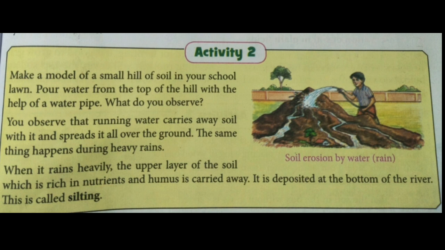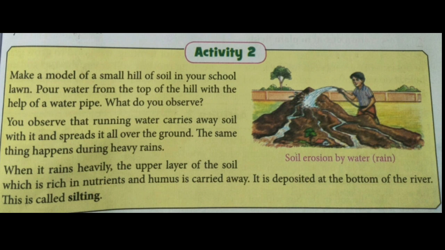First you have to understand that the upper layer of the soil contains nutrients and humus, which is very good for making the soil fertile. So the first thing is that this is carried away by the heavy rainfall, which is very harmful for the land, because the top layer is carried away. Now plants and crops will not be able to grow well.